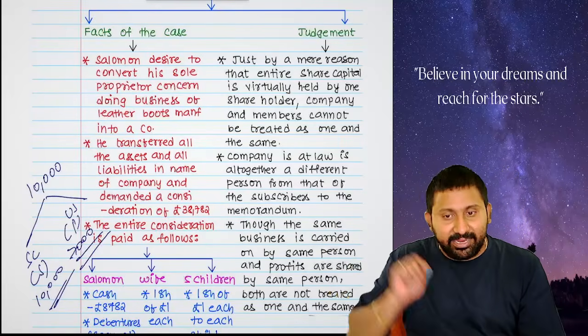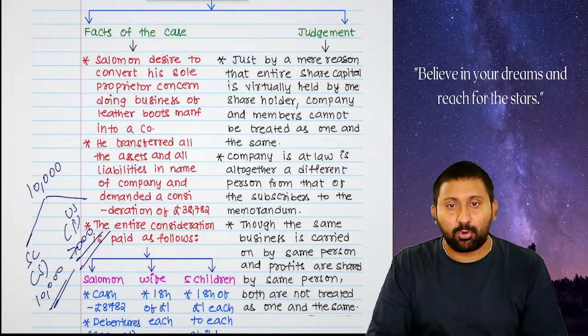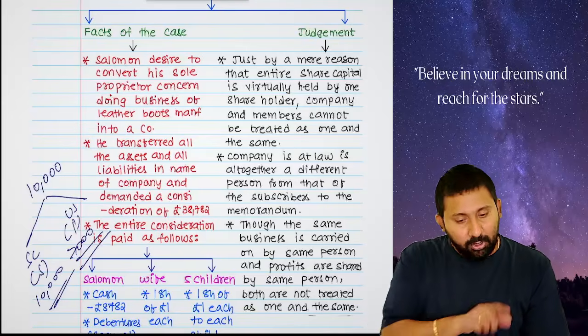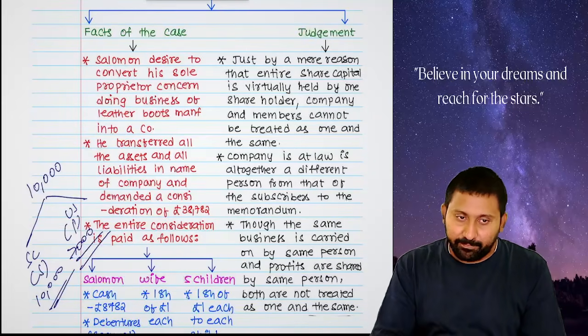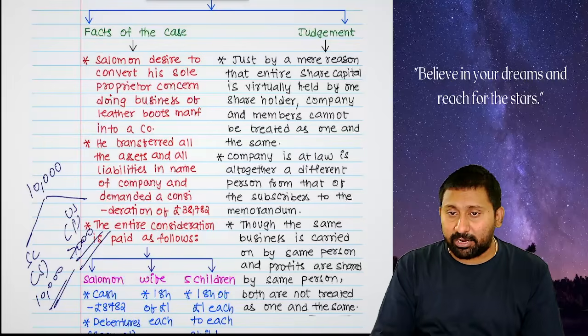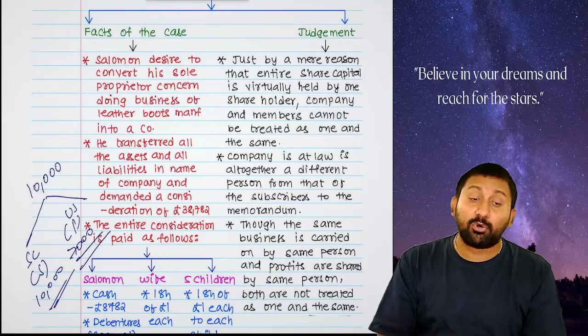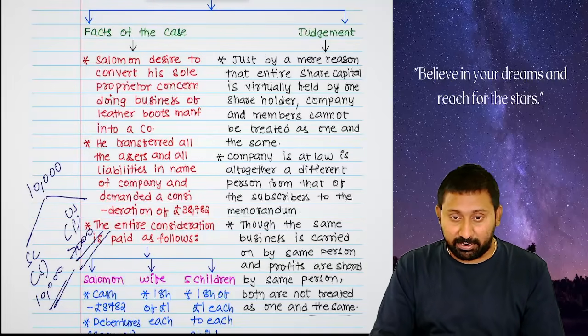Then unsecured creditors said to the court, court, use common sense. Who started the company? Salomon. Who is the major shareholder? Salomon. And who is the secured debenture holder? Salomon.